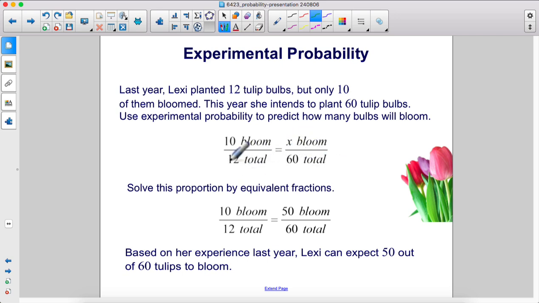Well, to get from 12 to 60, we would multiply 12 by 5 to get 60. So we're going to multiply the numerator by 5 as well, and we get 50. 10 out of 12 is the equivalent fraction to 50 out of 60. Based on her experience last year, Lexi can expect 50 out of 60 tulips to bloom.